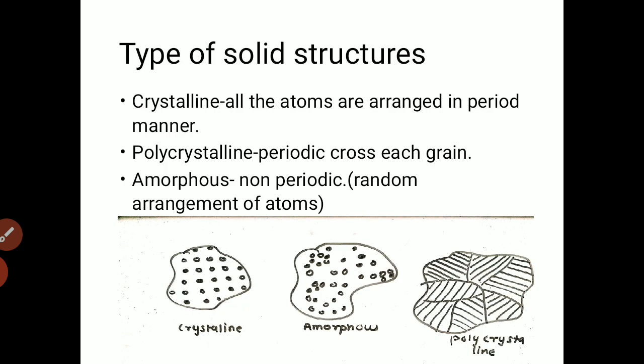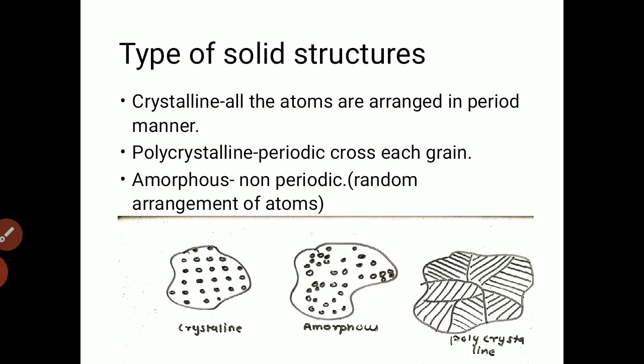So let us study the types of solid structure present in the earth. The first one is crystalline, second one is polycrystalline, and then amorphous. So let us study what is crystalline material. When the atoms are arranged in a periodic manner throughout its space, then it is called crystalline material. You can see in the diagram the crystalline material having the atoms in a periodic manner.